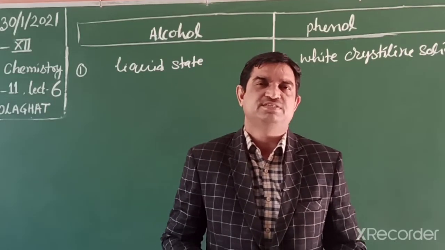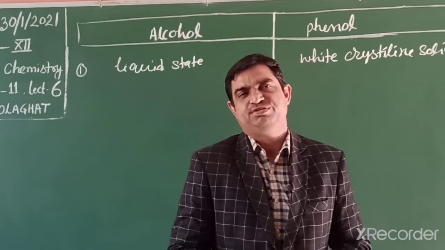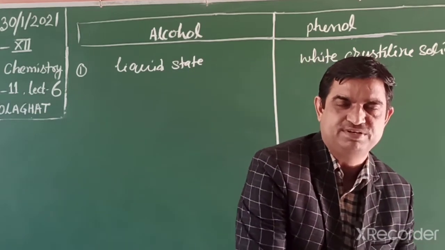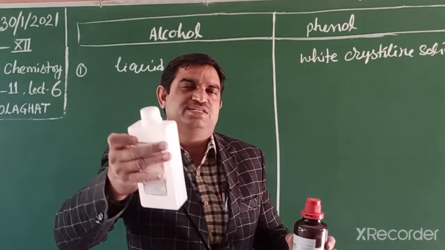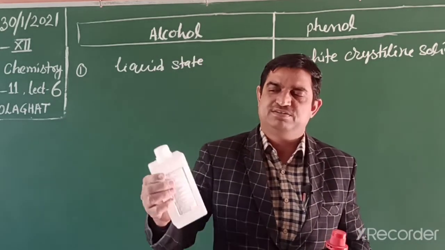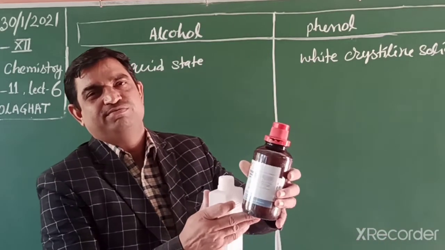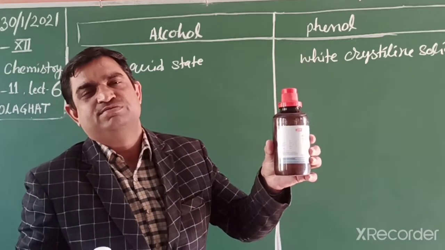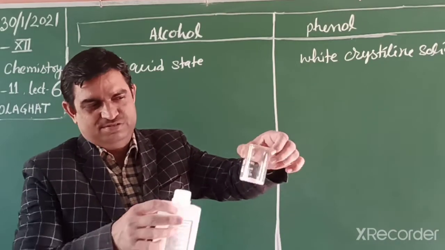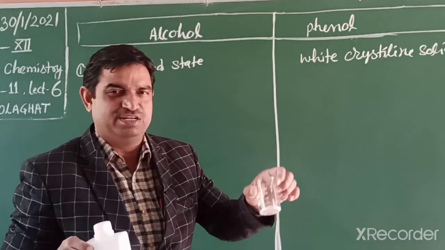Now students, we differentiate alcohol and phenol. How can we distinguish alcohol and phenol? By using different experiments. First, alcohol is generally found in liquid state at room temperature. These days we use sanitizer, that is ethanol, alcohol 70%. And phenol is found in solid state at room temperature, a white crystalline solid. So this one is phenol and alcohol is found in liquid state. That is the first difference.